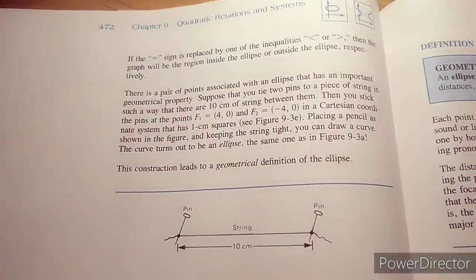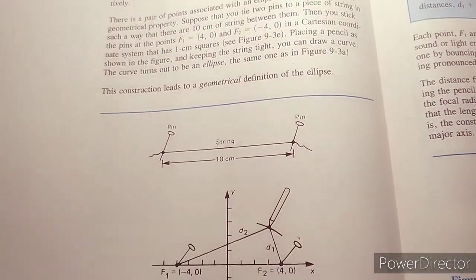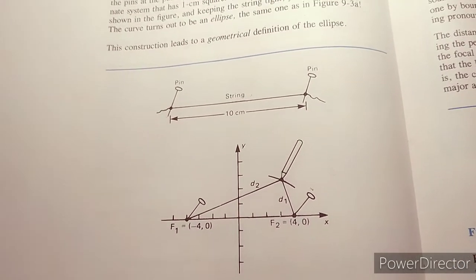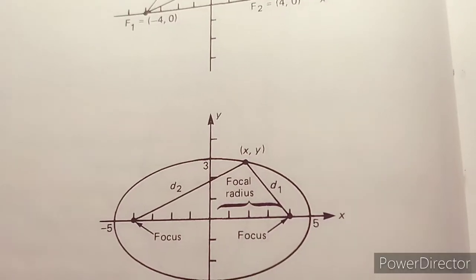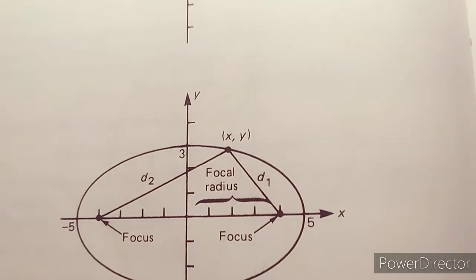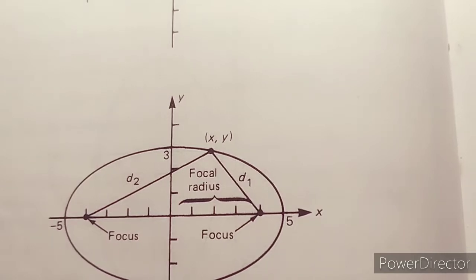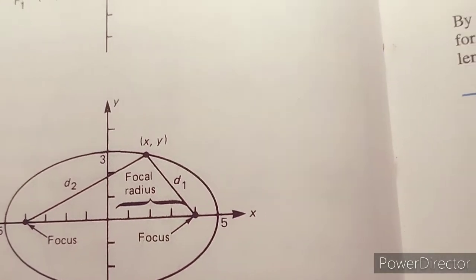Okay, if you review it from your textbook, there are actually explanations about how to use the focus to draw a good ellipse. So I will give you a reference to another video on how to graph an ellipse neatly, of course by using the foci. Since I cannot show it here, it's very hard for me to show it. But I want to discuss more about what the focus, or in plural foci, is, and what the focal radius is.